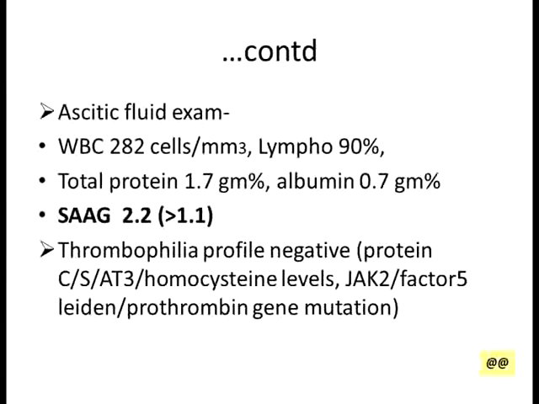Yeah, so basically the serum ascites albumin gradient is the difference between the albumin in the serum and in the ascitic fluid. And if this is more than or equal to 1.1, it tells us with an accuracy of 98% that the ascites is related to portal hypertension. One pointer here you should highlight.